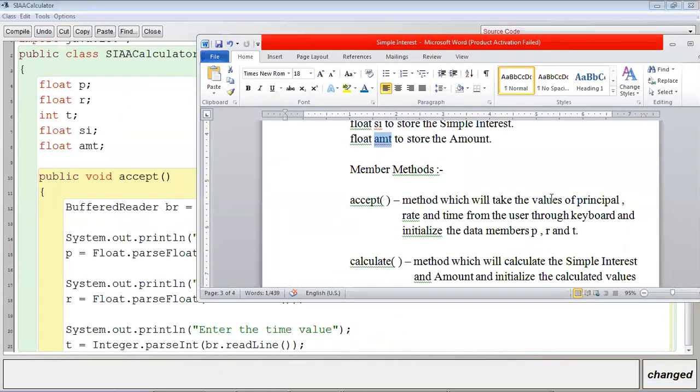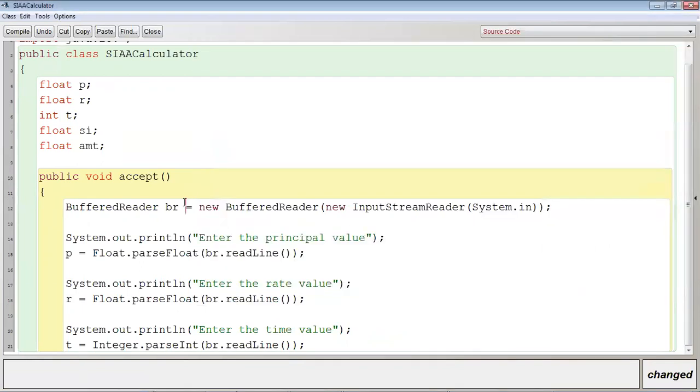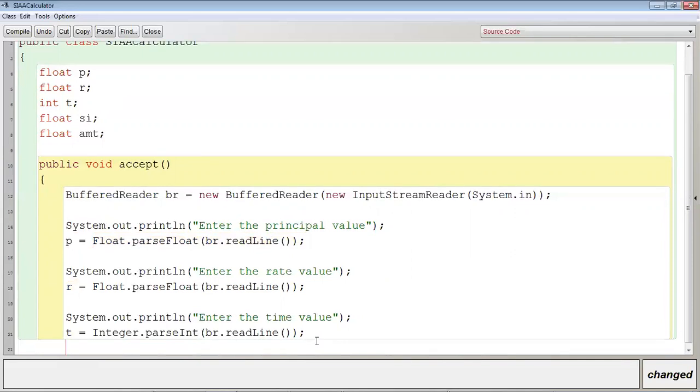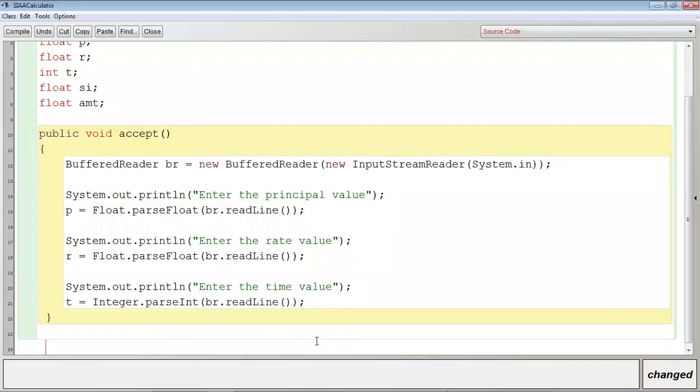Accept method will take the values of principal, rate and time from the user through keyboard and initialize the data members. Data members means the variables which are declared above all the methods. All these variables are called data members. So within the accept method, we were supposed to initialize P, R and T, and I have already done that. I have initialized P, I have initialized R, and I have initialized T with the value given by the user directly. So the task of accept method is finished.